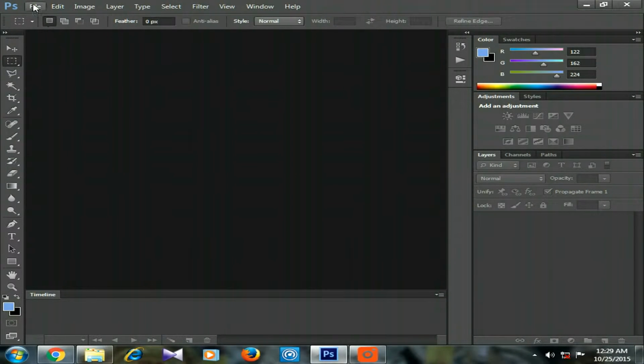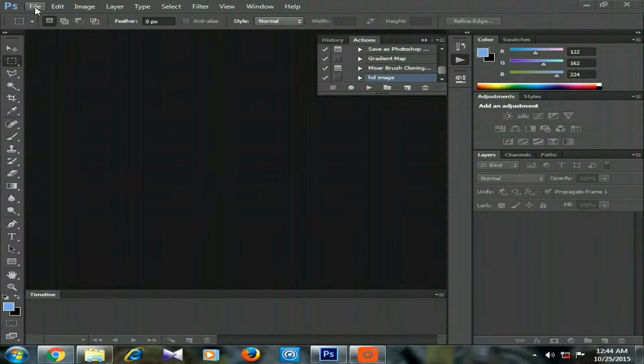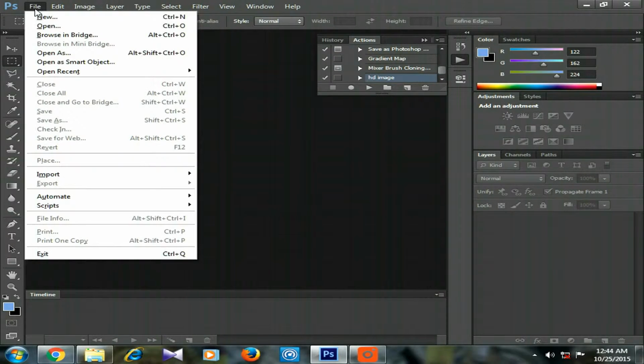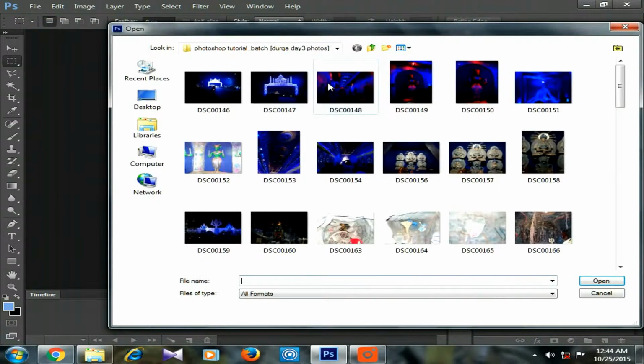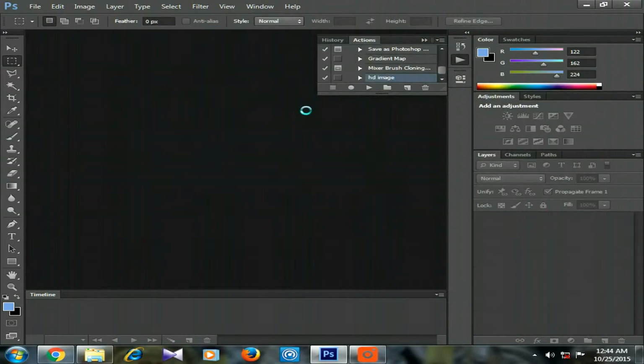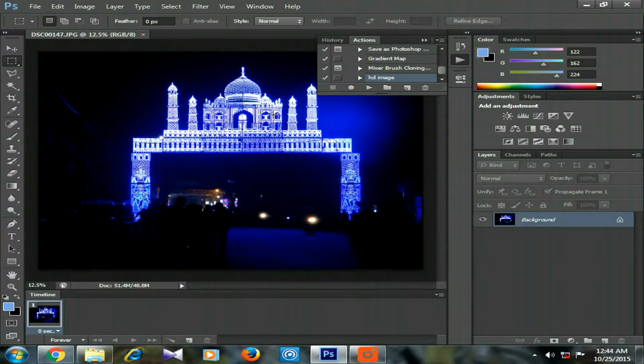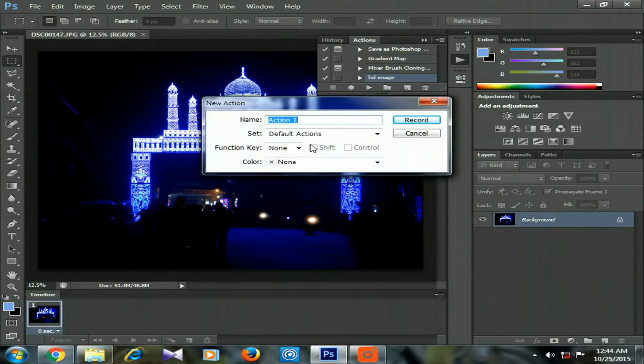So first of all, open the image file. Now I am opening an image file, from Open, the second one. Now we have to start recording a new action, and from the paper icon we click to create a new action. I am giving it the name image resize tutorial.